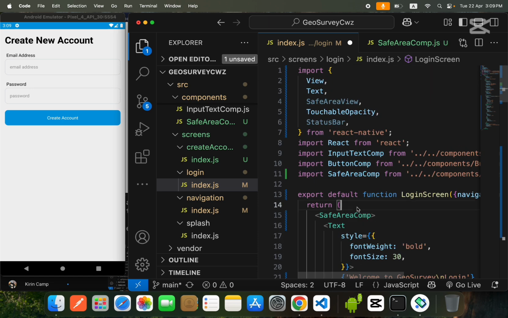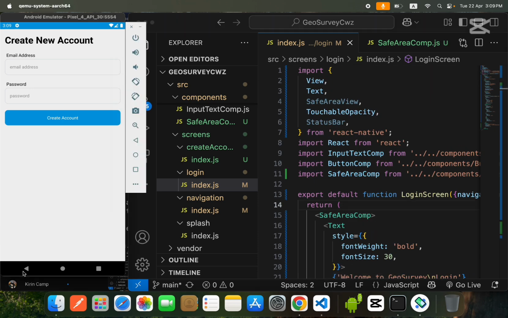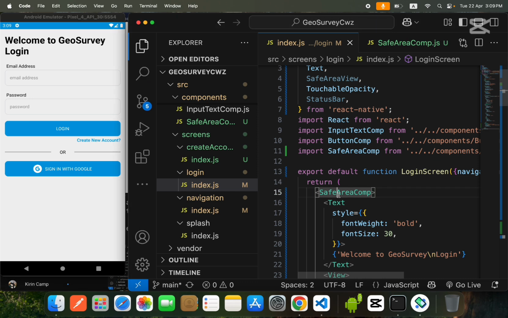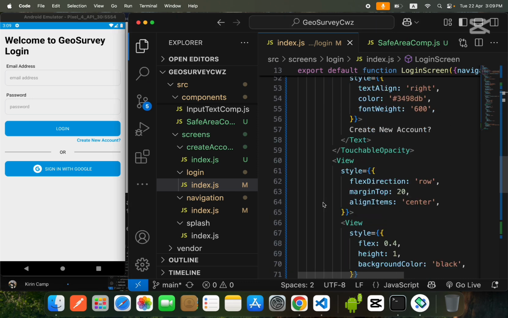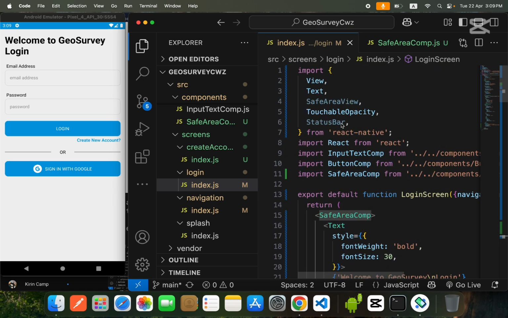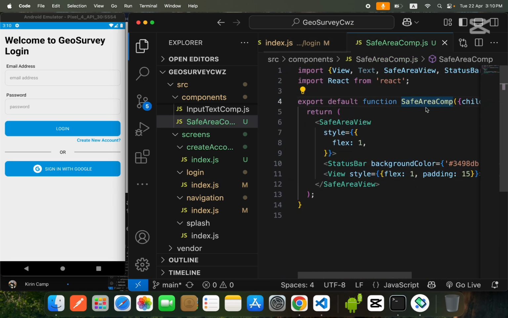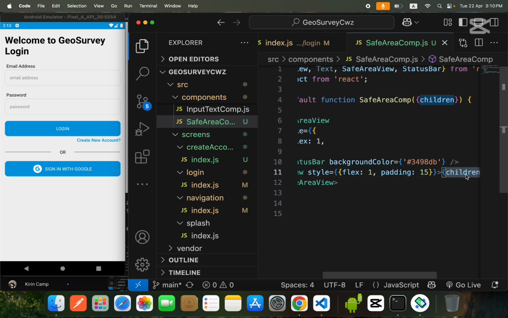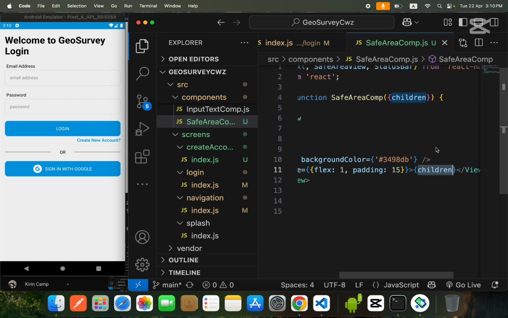When I save it and come back over here, you can see that it will behave as it is. Whatever is inside the safe area component will be considered as children. So our safe area component is taking the children and placing it inside our main view.